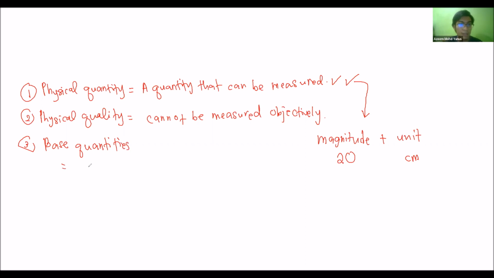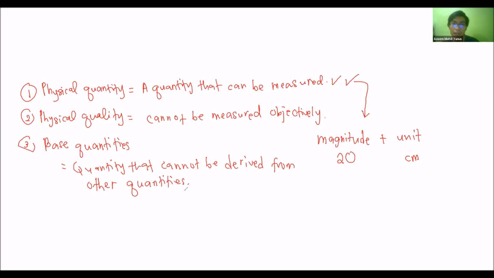Base quantities basically means quantities that cannot be derived from other quantities. So these are the fundamental quantities, the basic quantities. What are examples of the base quantities? Basically we have length with symbol L. The unit is meter. The symbol is small m.